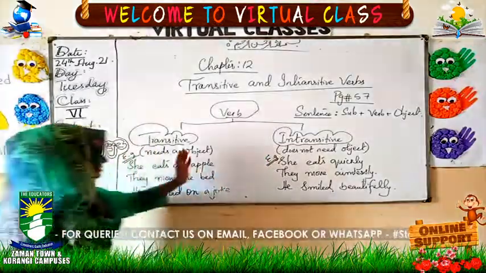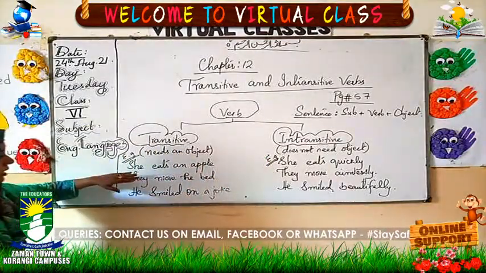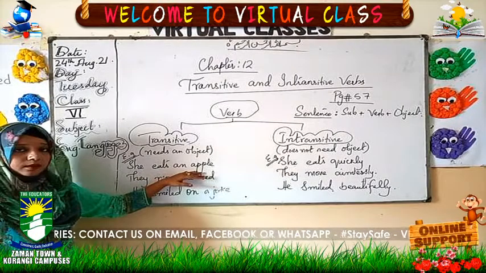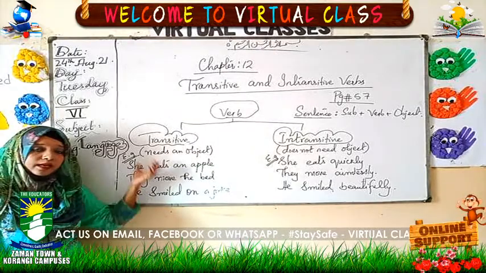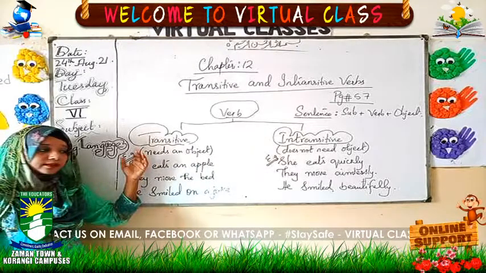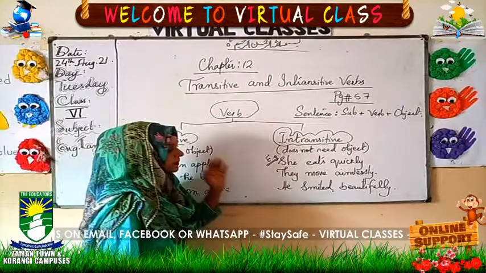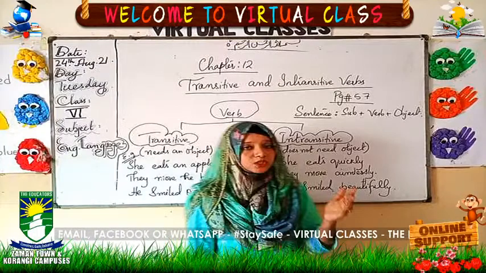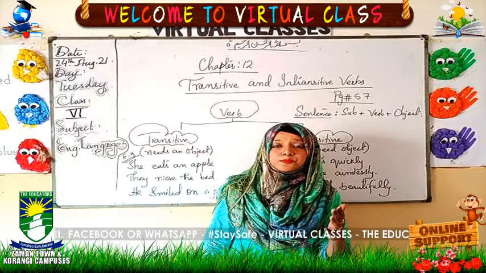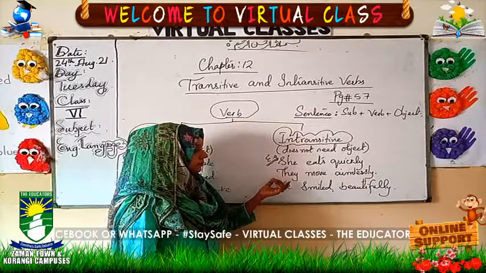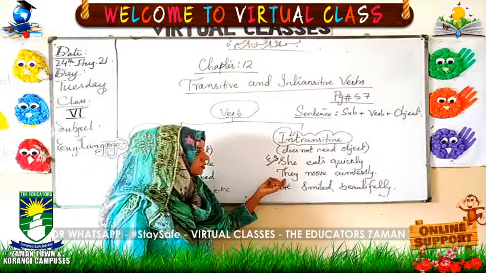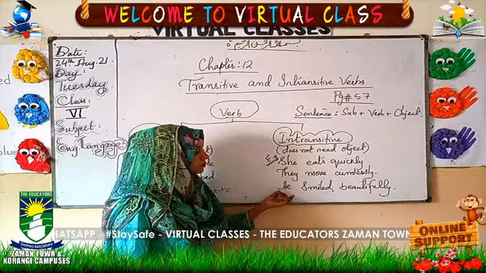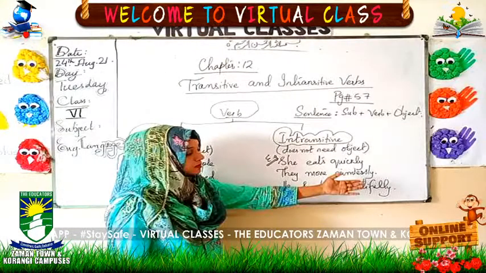As in, she eats an apple. Apple is being eaten by her. In that way we can change to passive voice by changing positions from subject to object, but an intransitive verb we cannot change into passive form as we do not have an object with it.